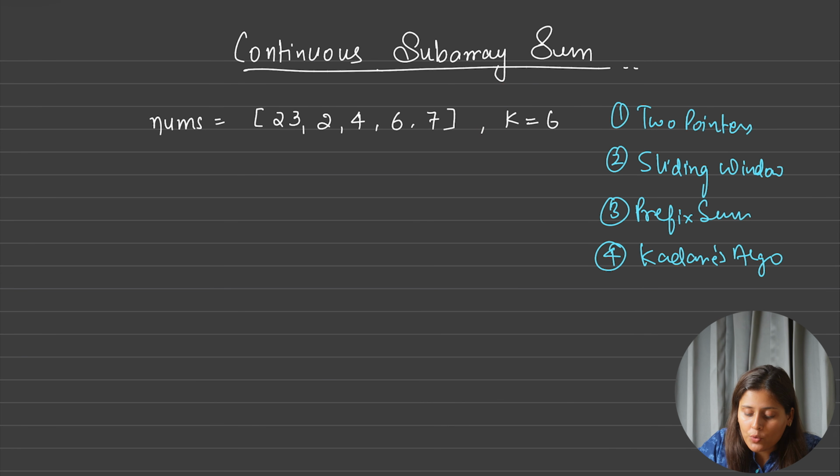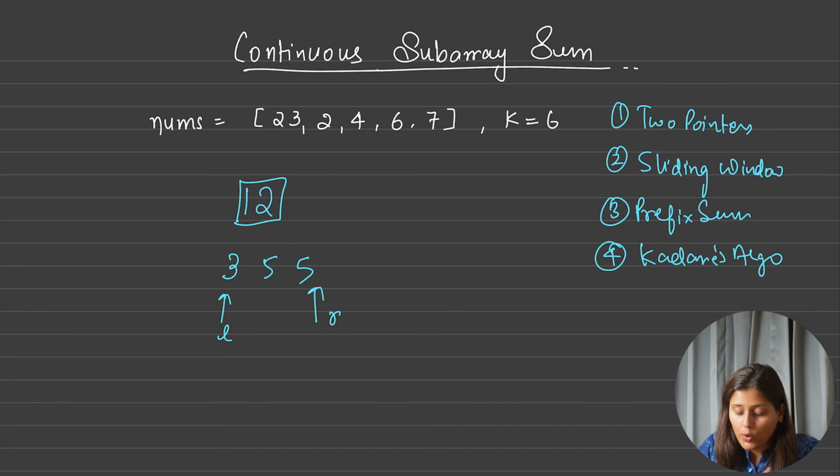Suppose I am saying I don't want summation greater than 12. And if the summation of some numbers from a left pointer to a right pointer we found, let's say 3, 5 and 5, and we want summation 12. Let's start the R pointer here also. First we added this 3 and we saw the target is 12. We still need more elements, so we will only expand the right pointer ahead. Now we found total summation 8. Still we need more.